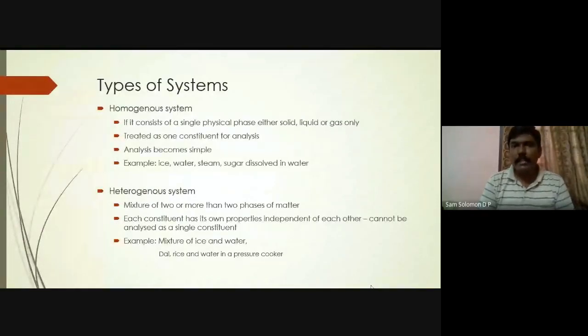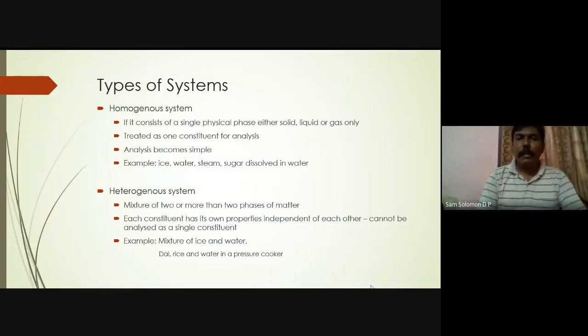In a homogeneous system, you should be able to treat whatever you have in the system as a single constituent. And the key word is it is a single constituent. They retain their chemical composition.